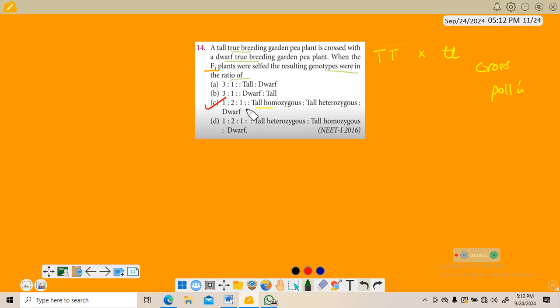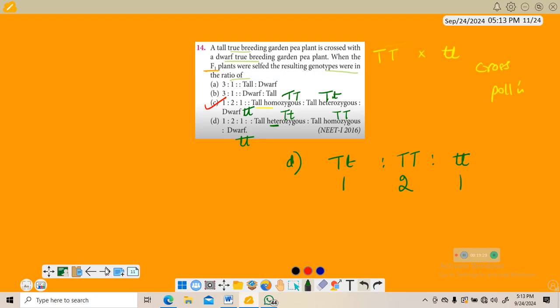So basically this is genotypic ratio: tall homozygous, this is caps T, tall heterozygous, and one is this. The ratio is same but the structure, if I here write tall heterozygous, that means Tt, tall homozygous means TT. That means in D option they are saying TT is 1, capital Tt is 2, and small tt is 1.